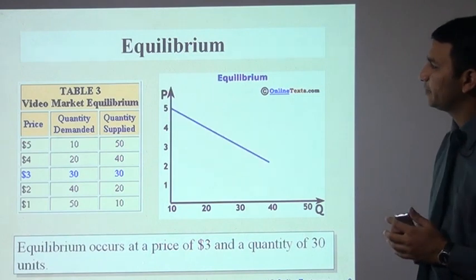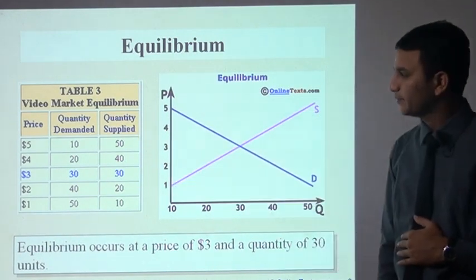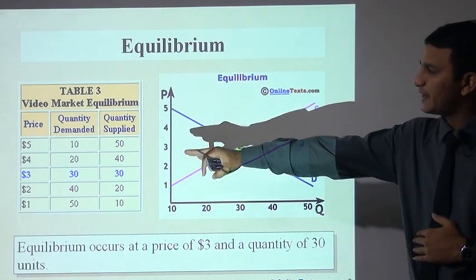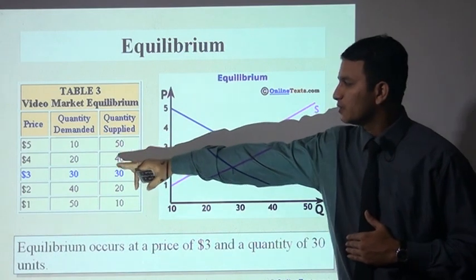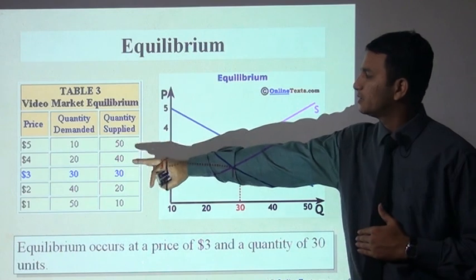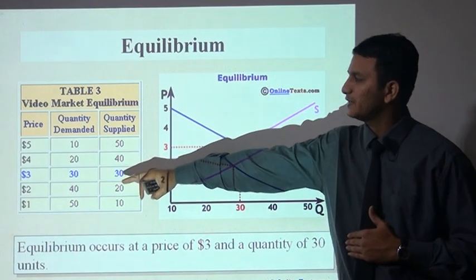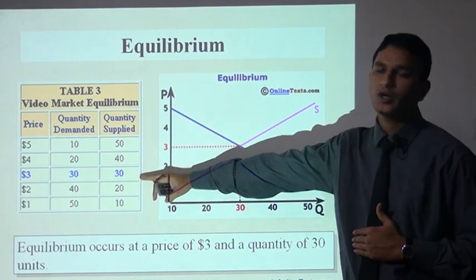See, this is the equilibrium point. Price, quantity demanded and quantity supplied: at 5 rupees price, quantity demanded is 10 and supplied is 50. At 4 rupees price, quantity demanded is 20 and supplied 40. At 3 rupees, quantity demanded is 30 and quantity supplied is also 30.